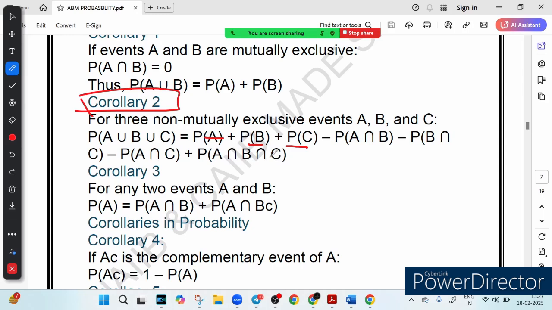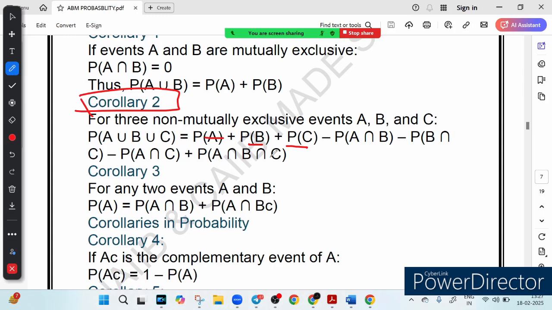So let's take an example. Probability A represents the customer has a saving account, probability B represents the customer has a fixed deposit account, and probability C is the customer having a loan account. Since some customers might have multiple products, we adjust by subtracting the overlap and adding the case where all three happen together. This helps in real banking decisions like analyzing cross-selling opportunities.